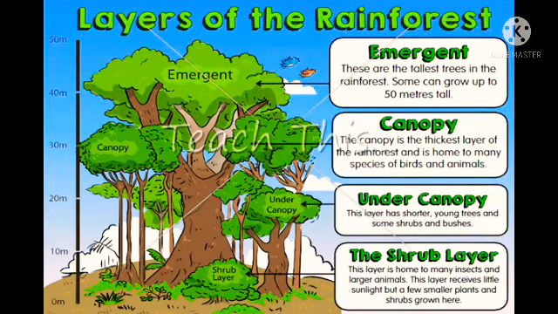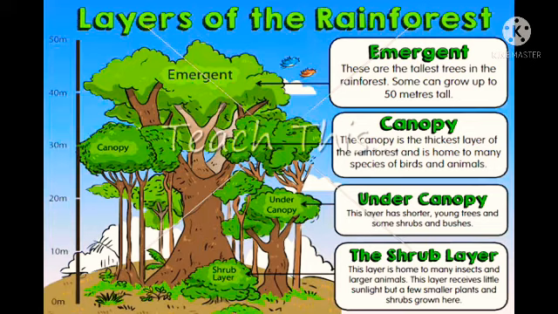And this is the layers of rainforest. First comes the shrub or the lower level. This layer is a home for many insects and species. And then comes the understory. This layer has shorter young trees and some shrubs and bushes. Canopy is the 3rd level. The canopy is the thickest layer of the rainforest, and it's home for many species of birds and animals. And last is emergent. The tallest trees are located here, which can grow up to 50 meters tall.